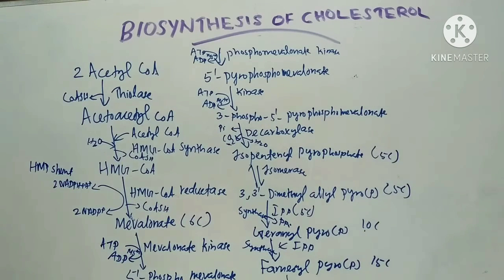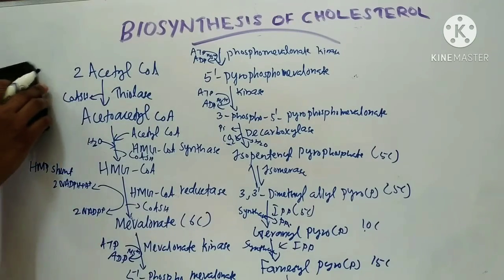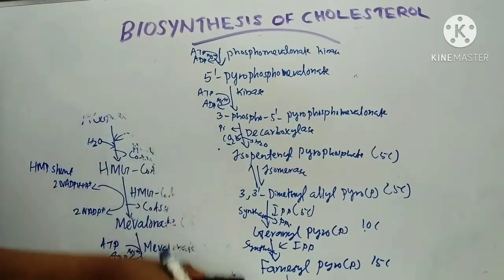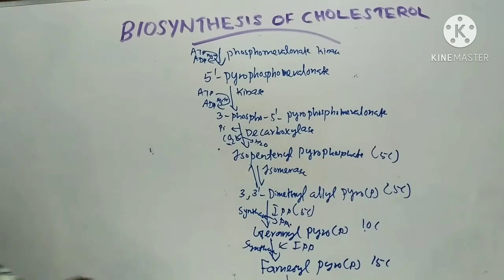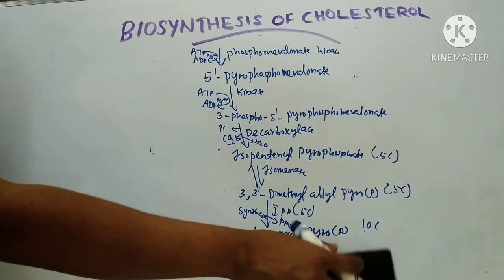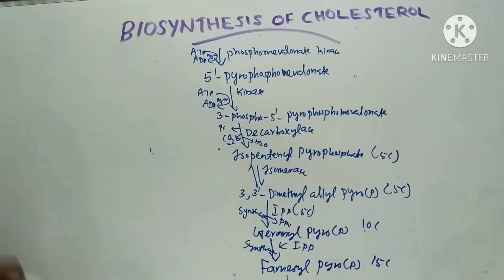Then the next step is, this farnesyl pyrophosphate reacts with another molecule of farnesyl pyrophosphate. So 2 molecules of farnesyl pyrophosphate condense to form a 30 carbon compound, because this is 15 carbon, so 15 plus 15 gives 30 carbon.